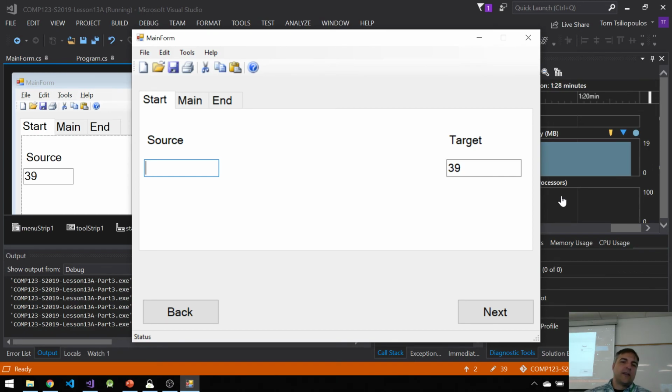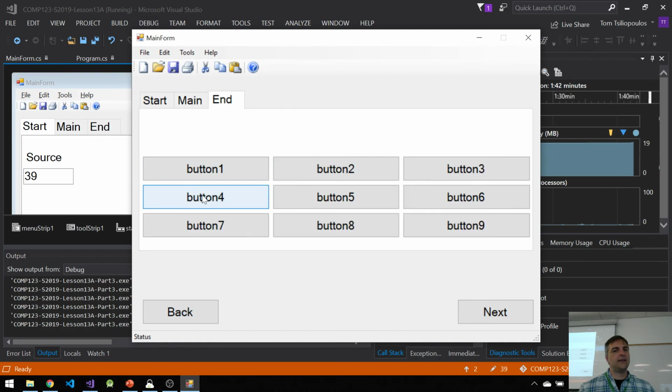So these are the things that we can do with drag drop. I think drag drop is a really interesting way of interacting with forms, right? And notice we have three different things now. Here's the tab control in its full glory. I have start, main, and end. You can see that I have several buttons here, start, main, and end. And they have different uses, every one of them, and they're all on the same form. Every one of these things is on the same form, which is a lot of stuff.